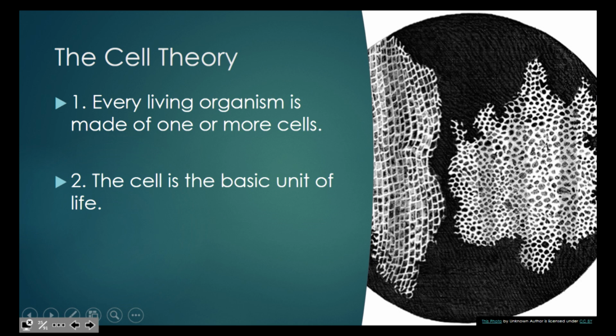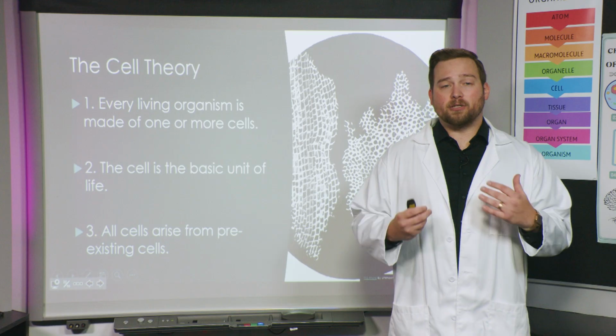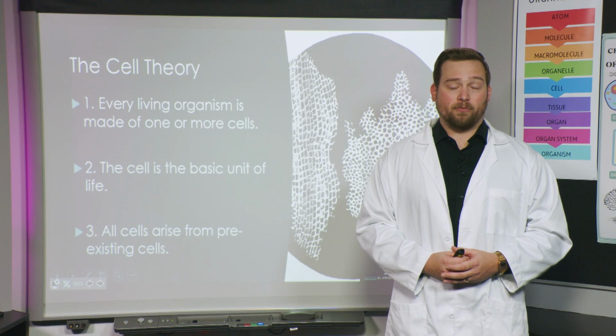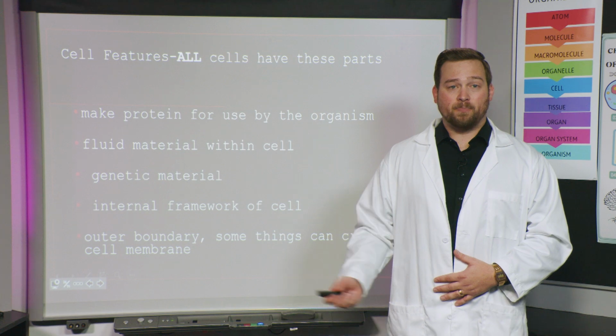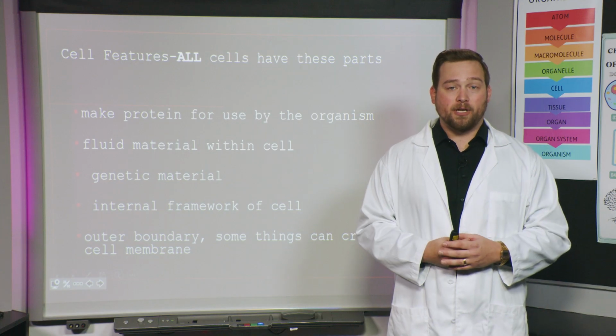And what's the last part of the cell theory tell us? It tells us that all cells arise from pre-existing cells. So that's a little bit of review on the cell theory for y'all. Let's see what else we got reviewing today. Okay, so these are some questions I need y'all's help answering. We talked about these last time. These are cell features, and what that means is that any type of cell that you're talking about, any cell in your body, any cell that makes up any other type of organism, always has a couple things in common. And I want to see if we can remember what those different cell features are called.